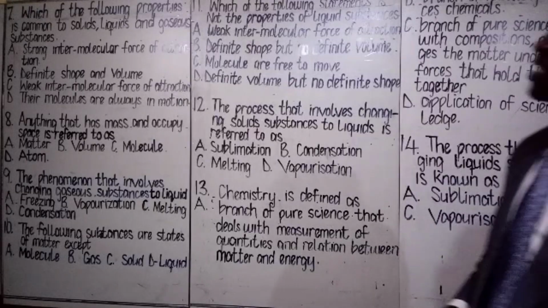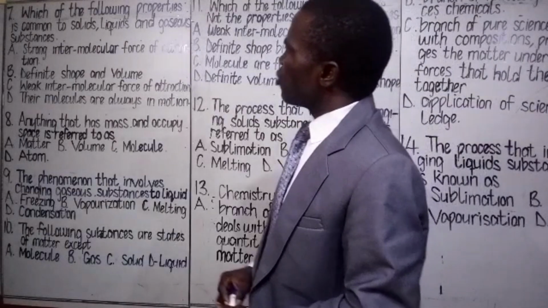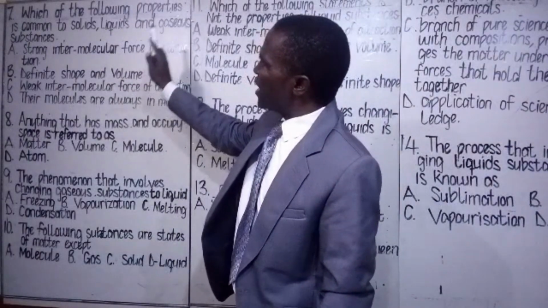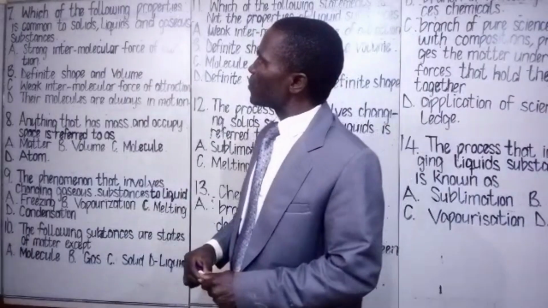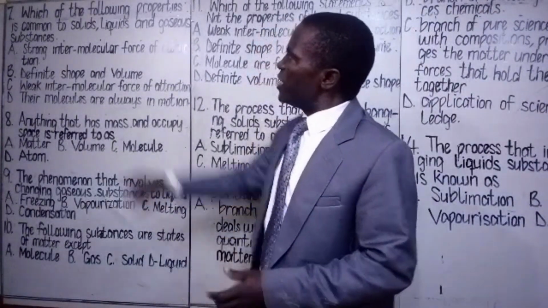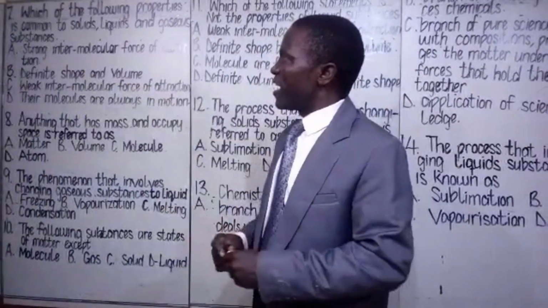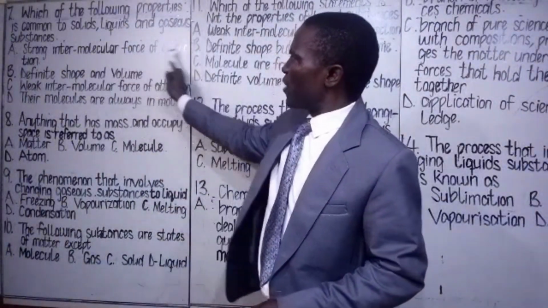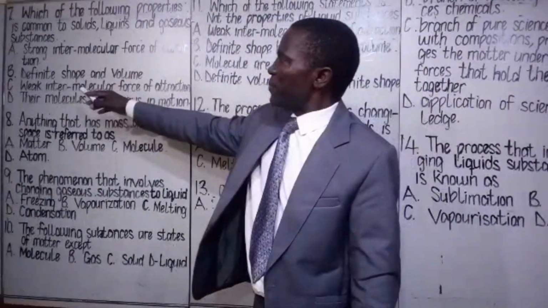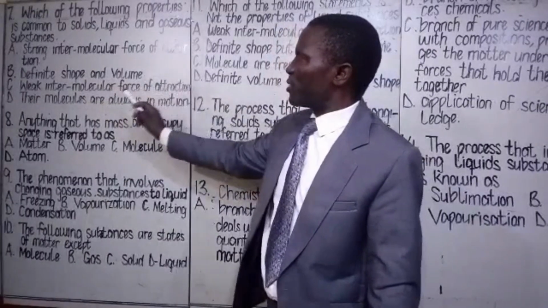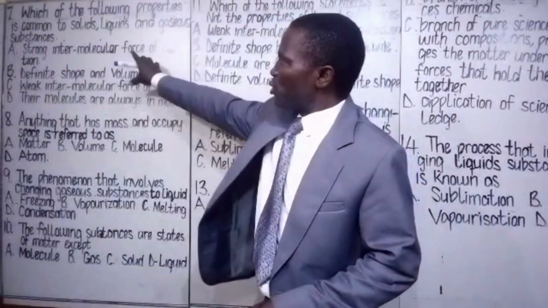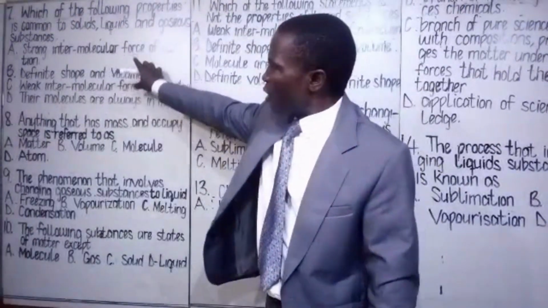Class assessment 7. The question says, which of the following properties is common to solids, liquids, and gaseous substances? A. Strong intermolecular force of attraction. B. Definite shape and volume. C. Weak intermolecular force of attraction. D. Their molecules are always in motion. You are going to choose the most appropriate option out of them.